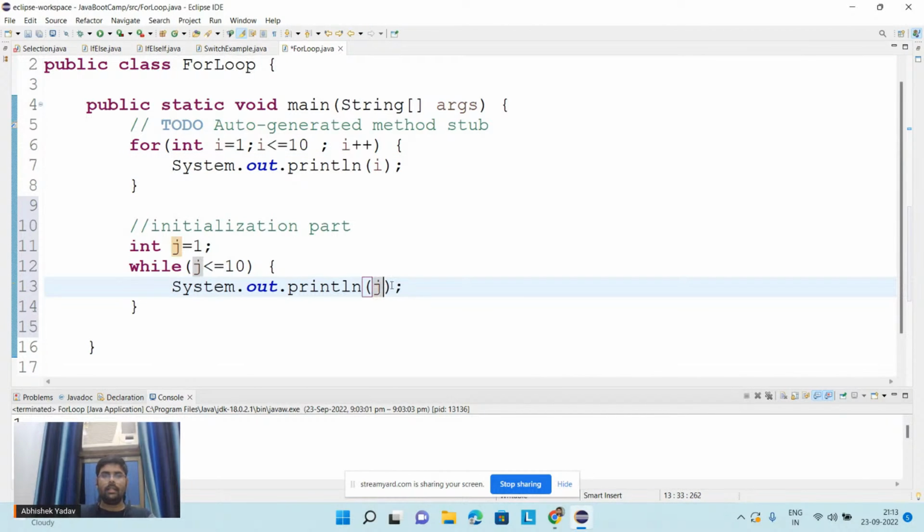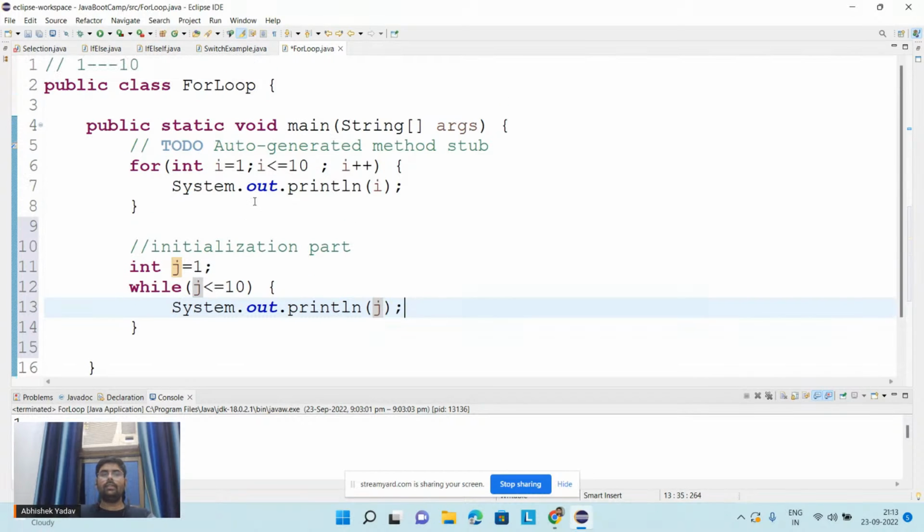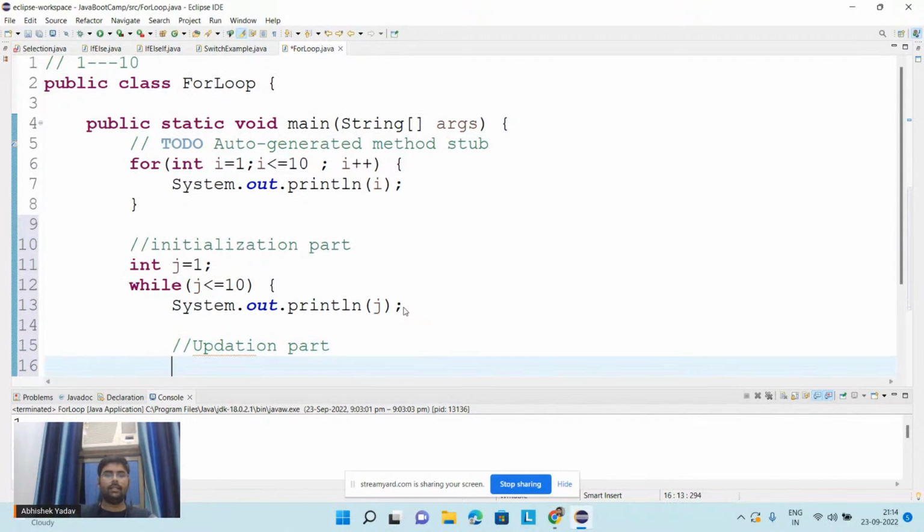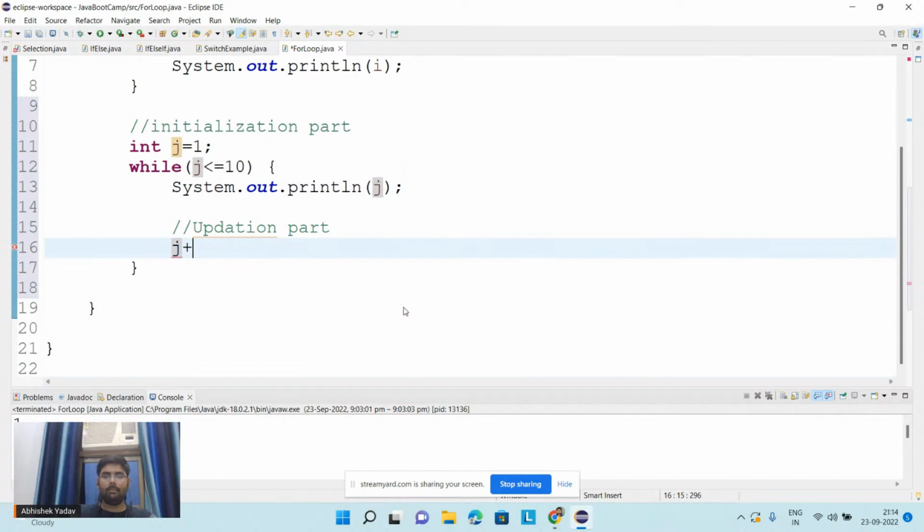Here in the for loop I had the initialization part, semicolon, the condition part, semicolon, and the updation part. Here, the first line will be your initialization part, this is your condition, and the last line will be your updation part. And here I will write j++.